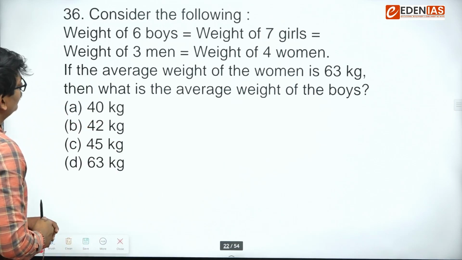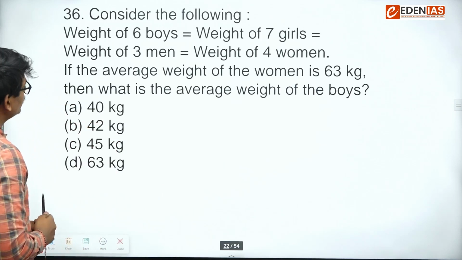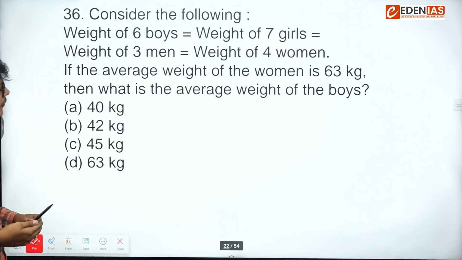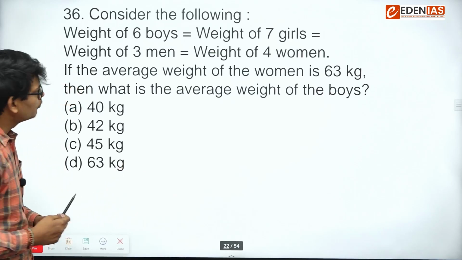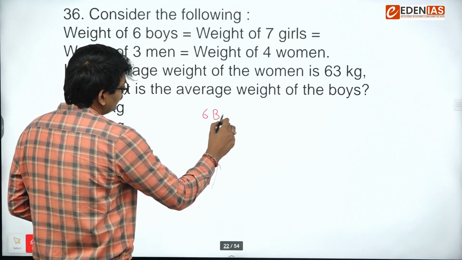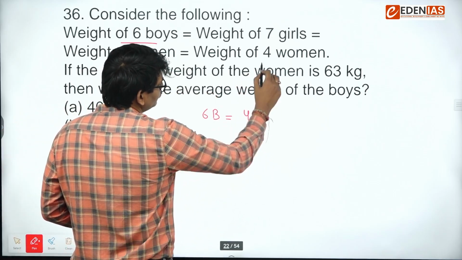Okay. This question says weight of 6 boys is equal to weight of 7 girls is equal to weight of 3 men is equal to weight of 4 women. If the average weight of women is 63 kg, we need to find out average weight of boys. Okay. So we can say 6B is equal to 4W.